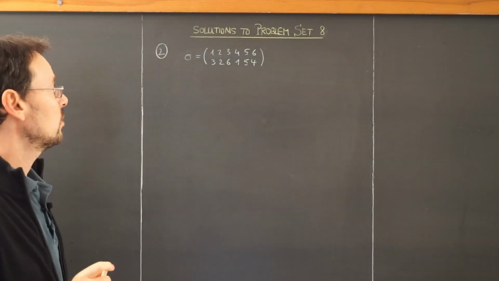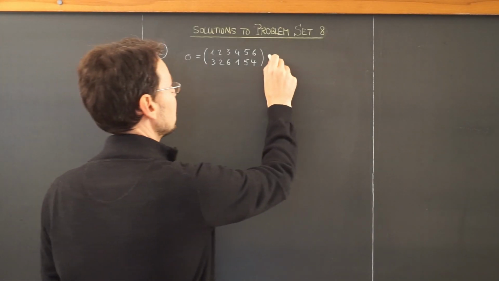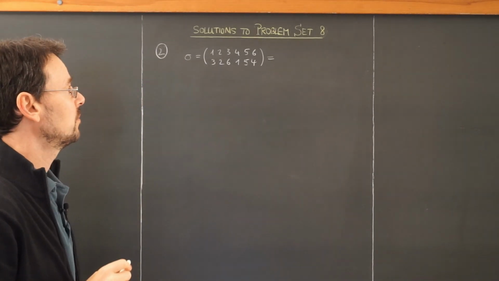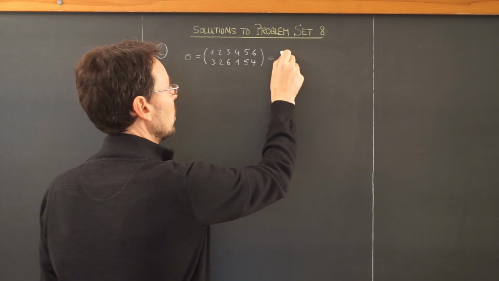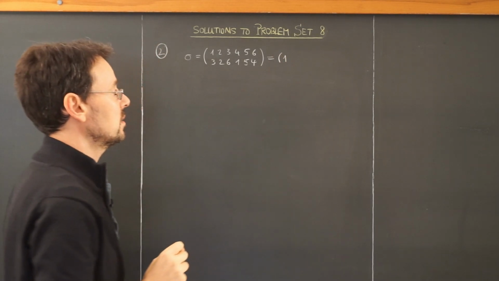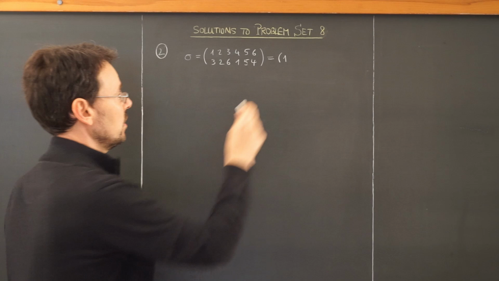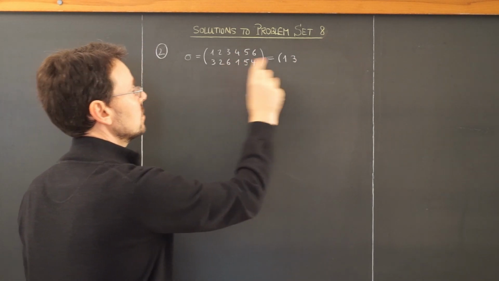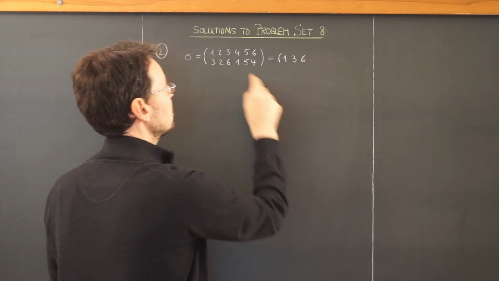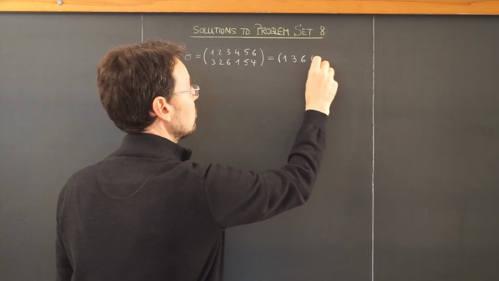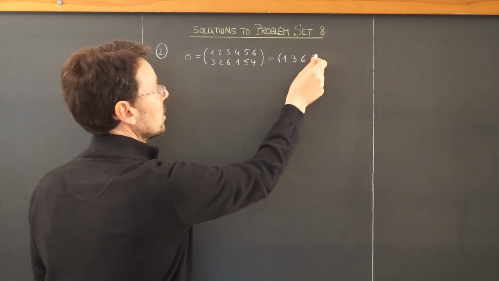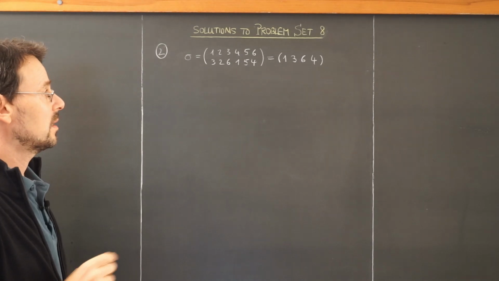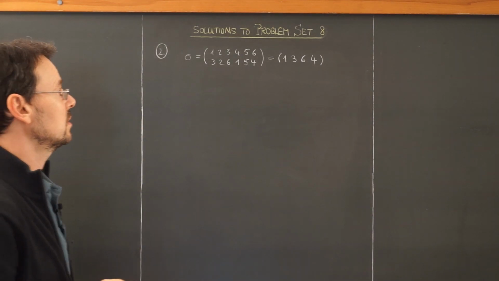Okay, exercise number 2. We find the cycle decomposition of this permutation in S6. So we start with 1, open this parenthesis, 1 goes to 3. So I have the 3 here. Next, 3 goes to 6, so I have the 6 here. 6 goes to 4, and 4 again goes to 1, so I have a 4 cycle and the parenthesis closes.